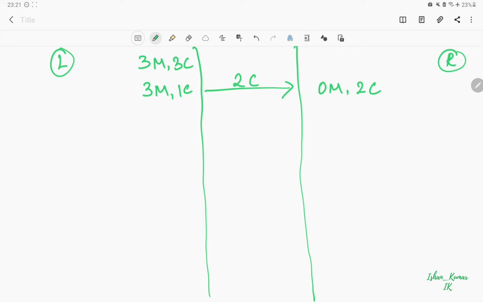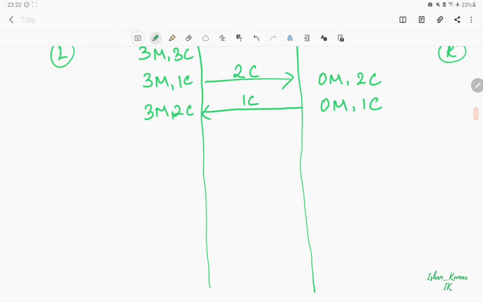Now the boat cannot row itself. There should be a person on the boat to take it from one side of the river to the other side. To take the boat back to the left hand side, 1 cannibal will go to the left side by taking the boat. So we are left with 0 missionaries and 1 cannibal on the right, and on the left hand side we have 3 missionaries and 2 cannibals.